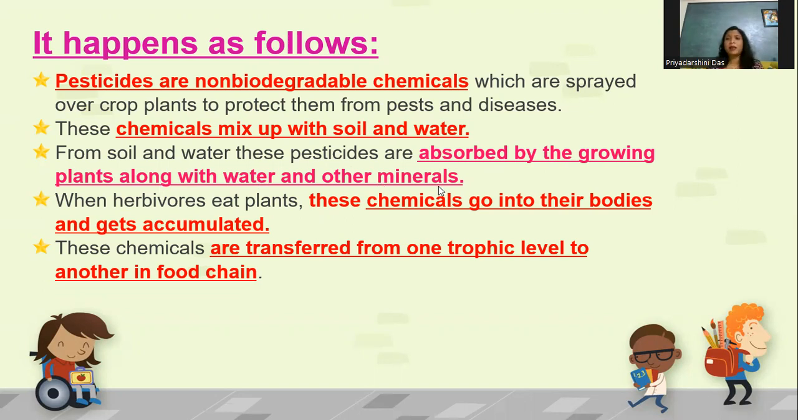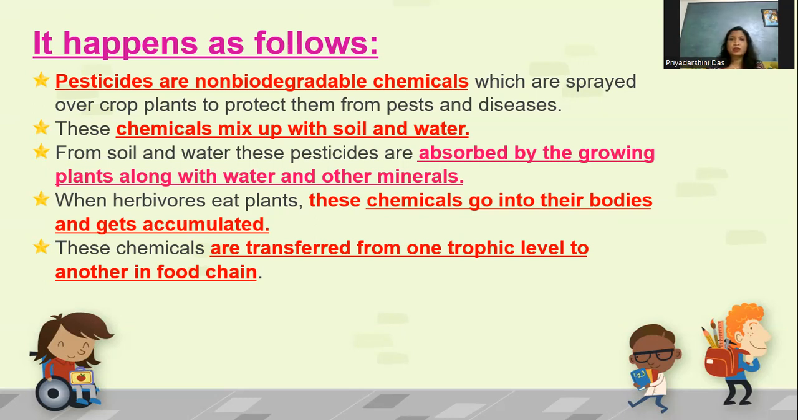We all know that plants get the minerals from the soil, the roots absorb them and transport them throughout the plant. Along with water, minerals move. In a similar way, the pesticides from the soil also enter into the plants. And when herbivores, the animals who depend on plants for their food, eat plants, these chemicals enter into their bodies and get accumulated. These chemicals are transferred from one trophic level to another, as I have shown you in the previous slide.